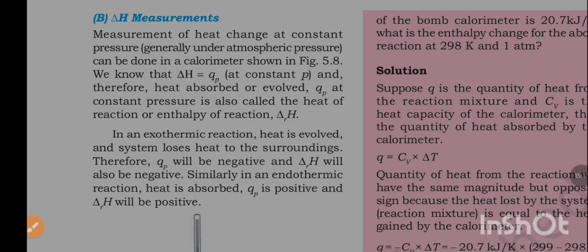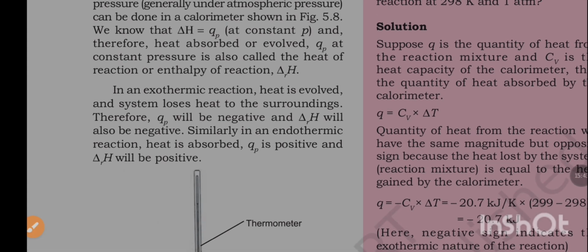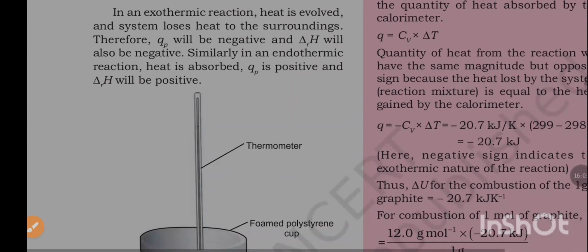Delta H measurements. Measurement of heat change at constant pressure can be done in a calorimeter. We know that delta H is equal to qp at constant p, and therefore heat absorbed or evolved, qp, at constant pressure is also called the heat of reaction or enthalpy of reaction, delta H. In an exothermic reaction, heat is evolved and the system loses heat to the surroundings. Therefore, qp will be negative and delta H will also be negative. Similarly, in an endothermic reaction, heat is absorbed, qp is positive, and the enthalpy of reaction will be positive.